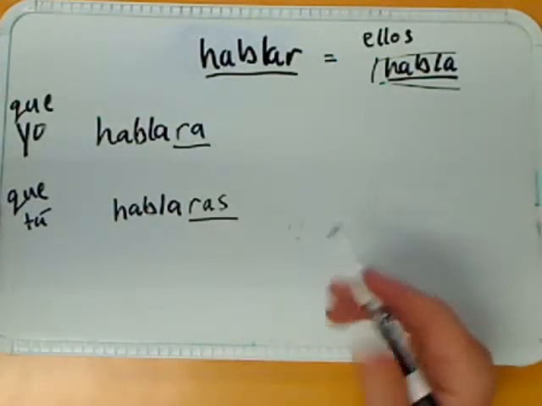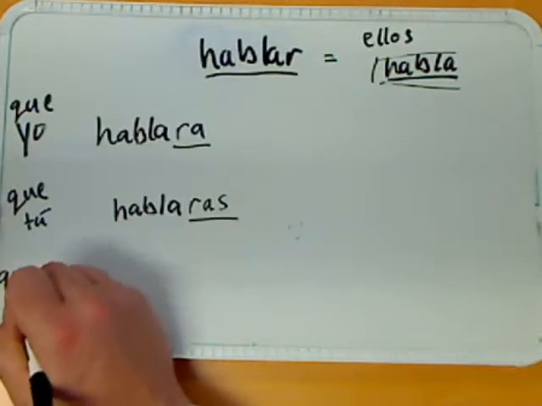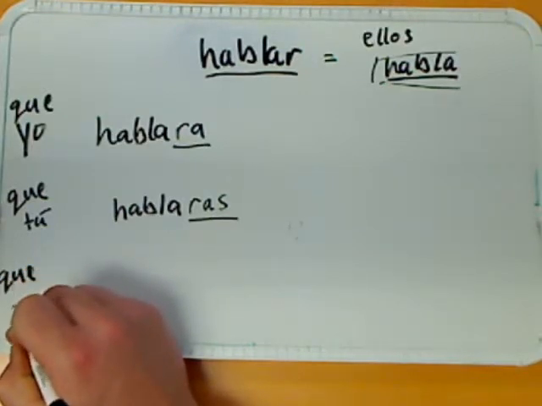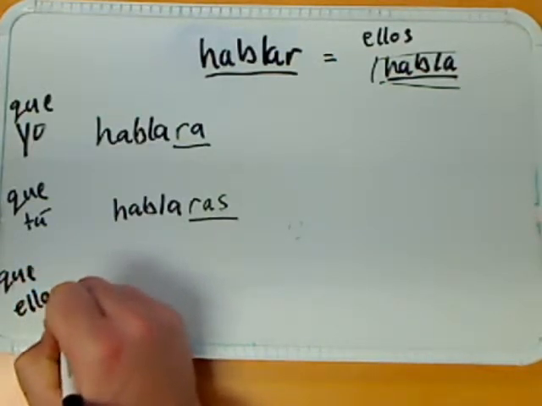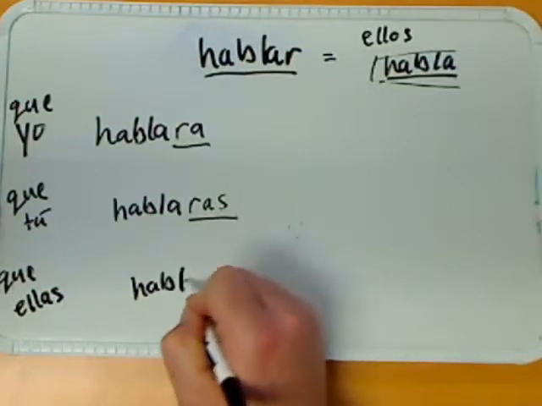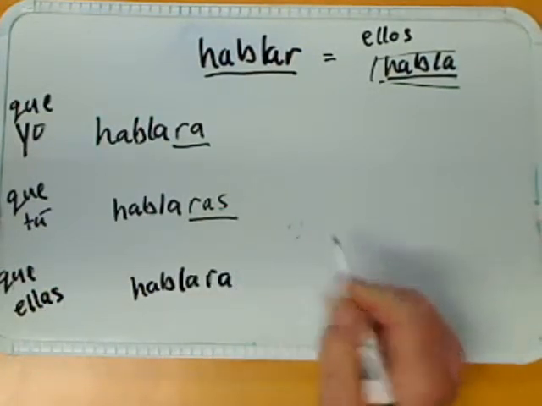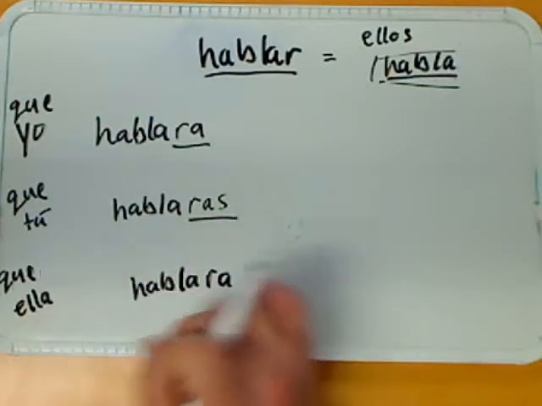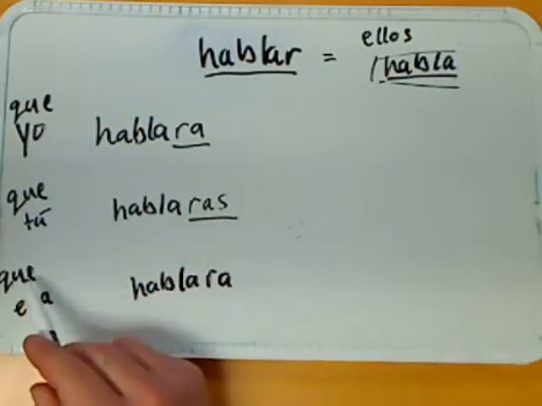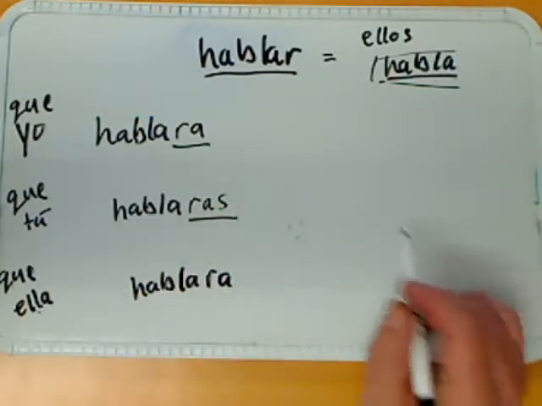So que tú hablaras. And the third person singular, que él, que ella, que usted hablara. Que ella hablara.